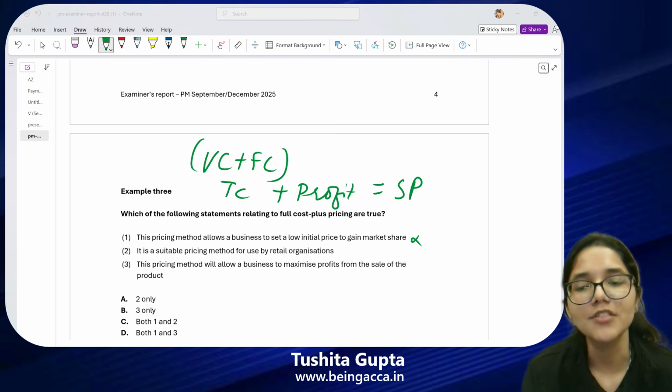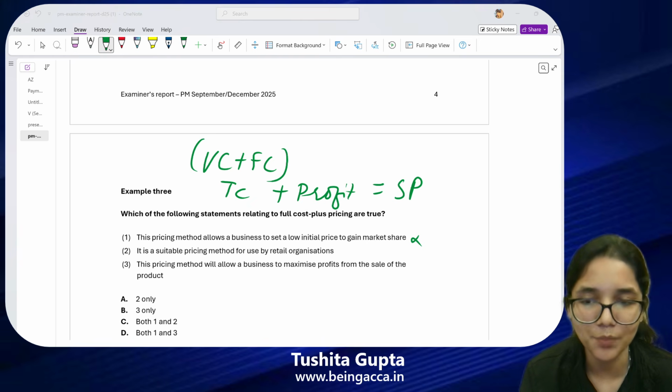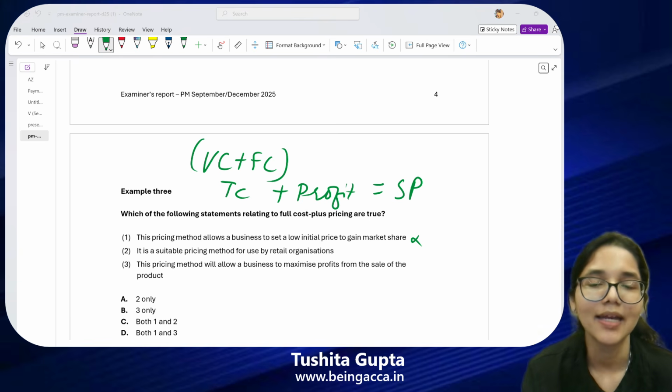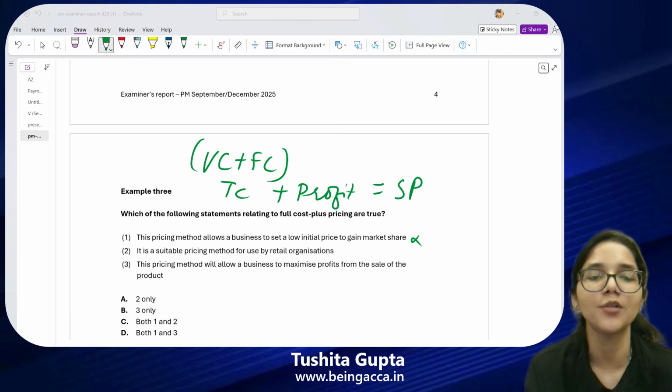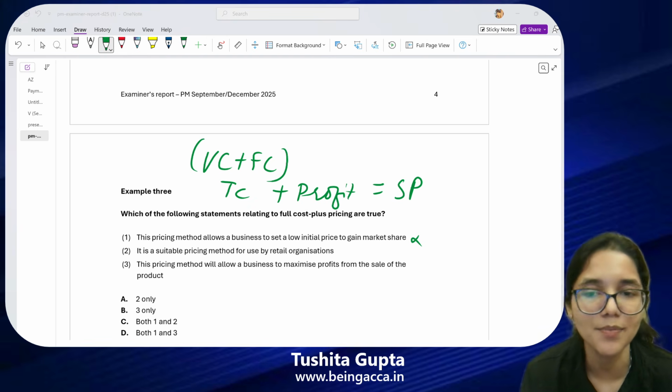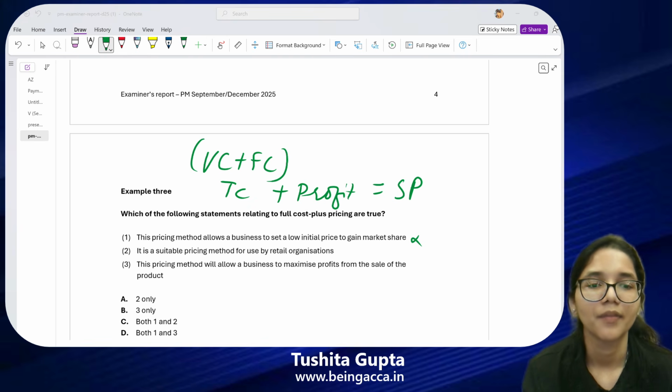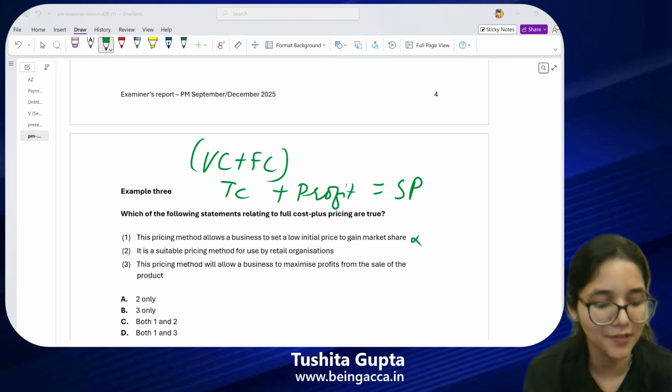Okay. Now let's talk about the third one. The third statement says that this method will help the business, will allow the business to maximize the profits. Is there any guarantee that if I use this method, I'll be able to maximize my profits? Is there any guarantee? No, right? We have studied another method. Which method do we use to find out the profit maximizing price? Which model or which method, which strategy is it?